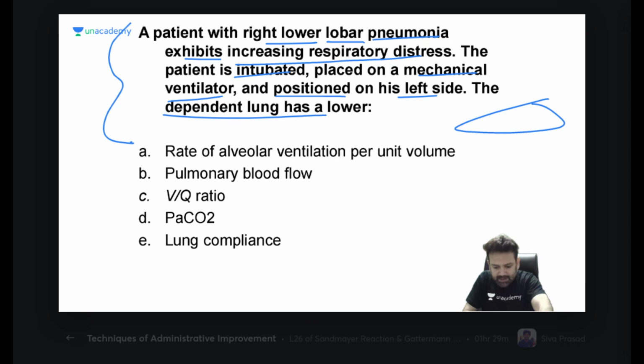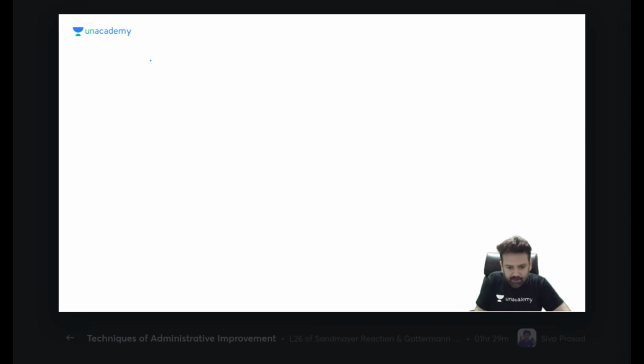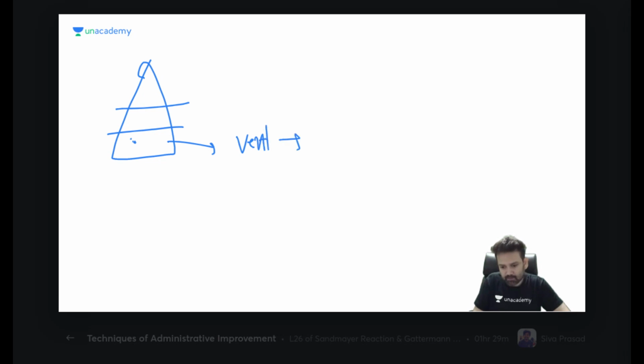If you know the basics, if you are standing, this is the apex, this is the base. The dependent portion is the base. Is ventilation maximum at the base or minimum at the base? Maximum at the base. Why? Alveoli are smaller, so they can expand more. Perfusion means blood.